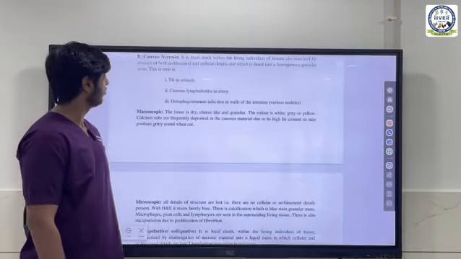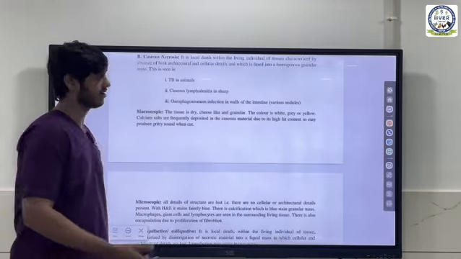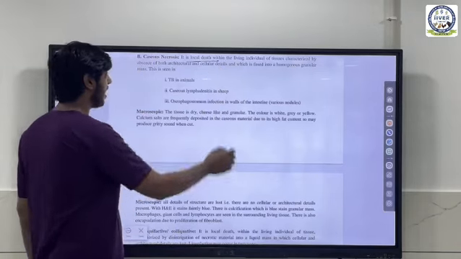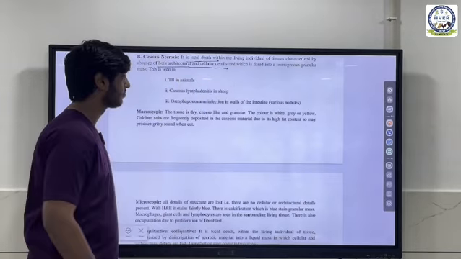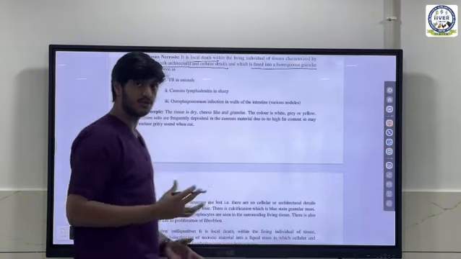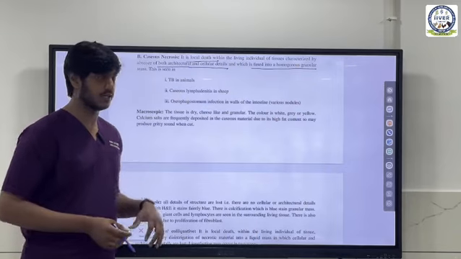Your second type of necrosis is caseous necrosis. So under caseous necrosis, again you will write it is local death of tissues within living individual characterized by both architectural and cellular details, both are lost. And they are lost and then it is fused into a homogeneous granular mass. So it is a granular mass, kind of a ball that forms inside.